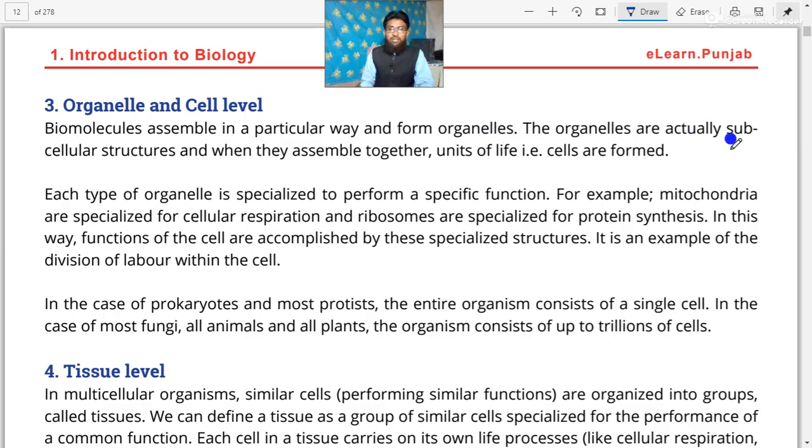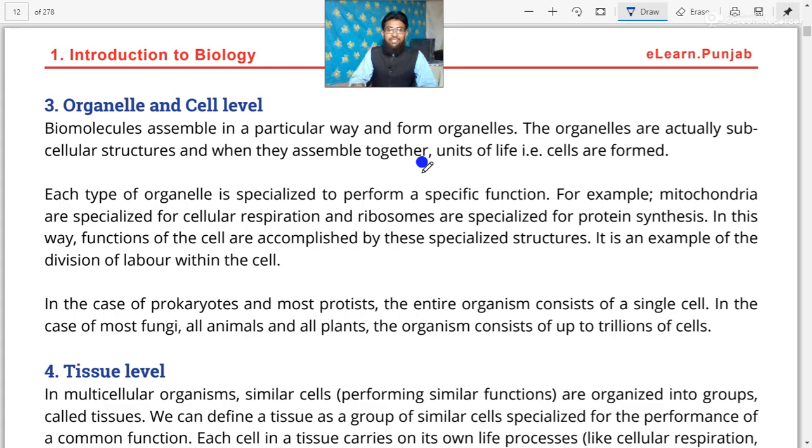The organelles are actually subcellular. Subcellular means smaller in size and present within the cell. The organelles are subcellular structures, and when they assemble together, they form a unit of life called a cell.